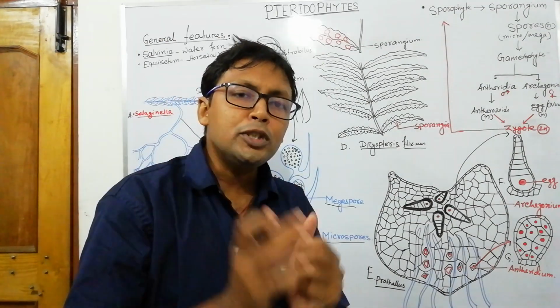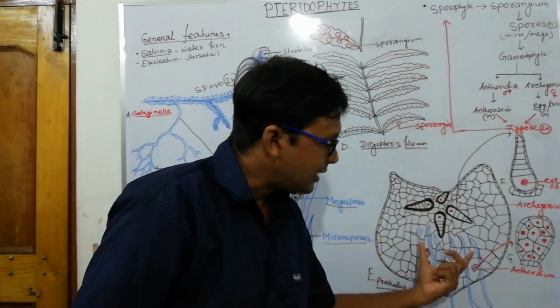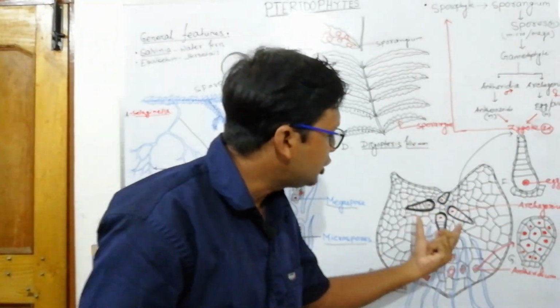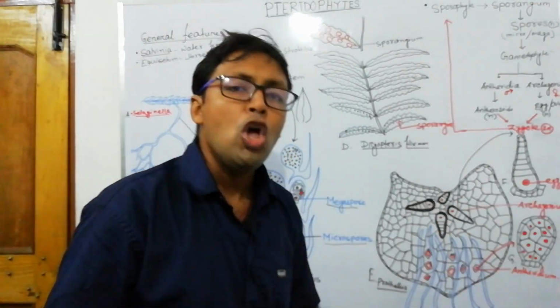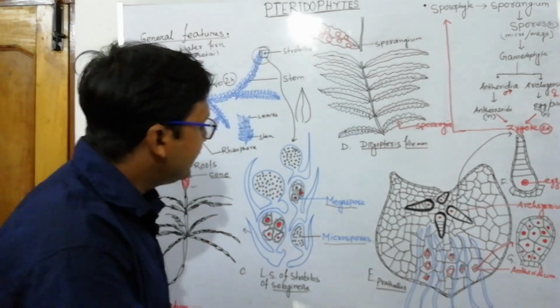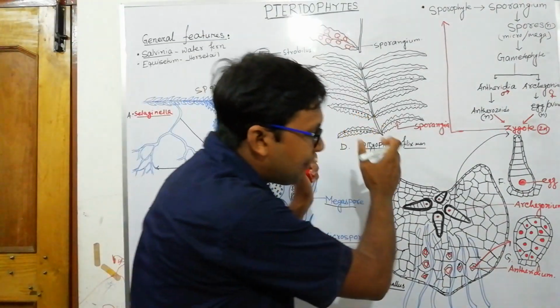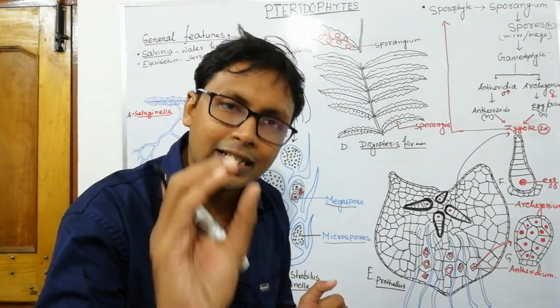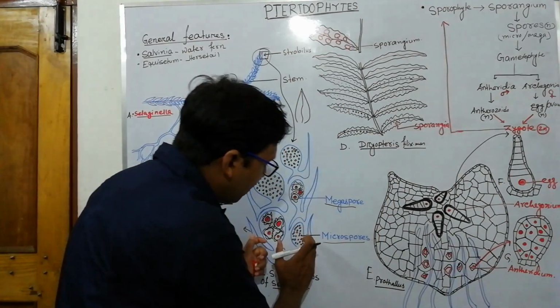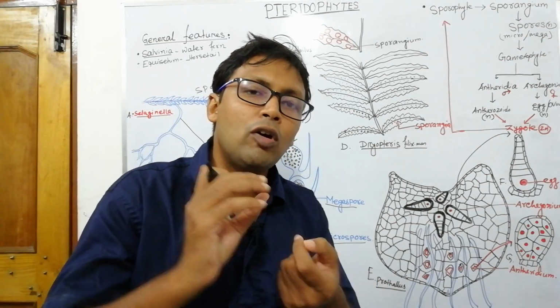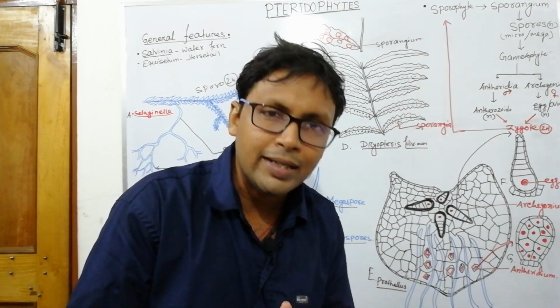When homosporous, the same prothallus will develop the archegonium as well as antheridium. When heterosporous, the megaspore will develop the female gametophyte separately, where only archegonium will develop, and the male microspore will develop the male gametophyte, where only antheridium will develop.